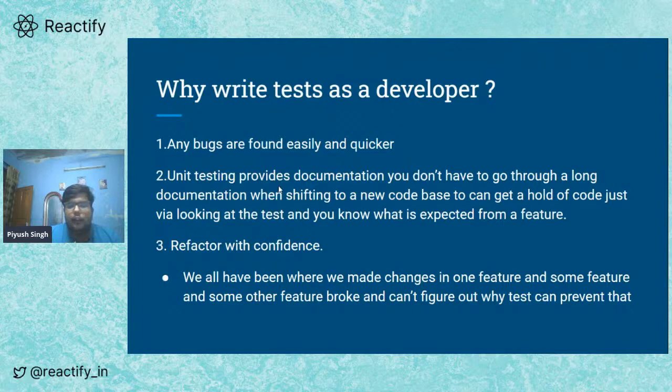If there are no tests, we test manually, and we just test our own feature and it's working fine. We don't know what's happening to another feature, and that it might have broken. And if there are no tests in the whole app, then we have to manually figure out what's happening, who did the commit first, and how this happened. This becomes very chaotic.